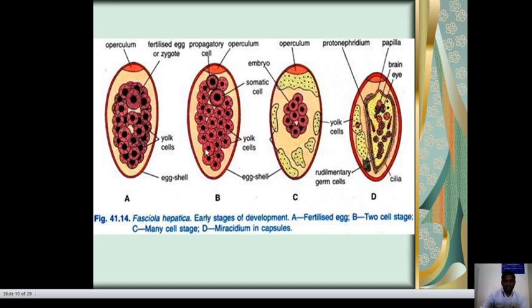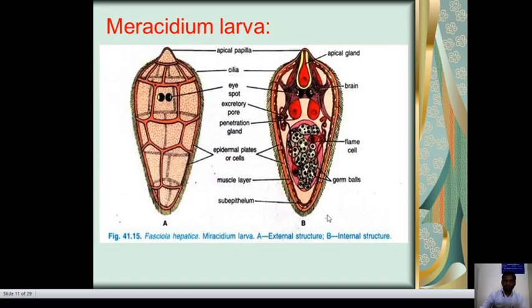Early stage development of Fasciola hepatica: A, the fertilized egg; B, the two cell stage; C, the many cell stage; and D, the miracidium in the capsule. In the miracidium larva, there are A, external structures and B, internal structures. The external structures are cilia and eye spot. The internal structures are flame cell, germ cell, brain and apical gland.